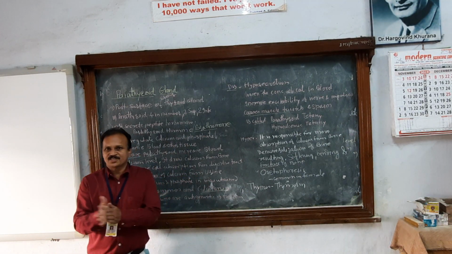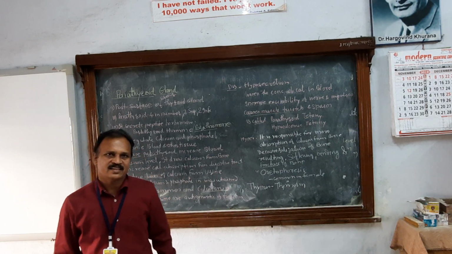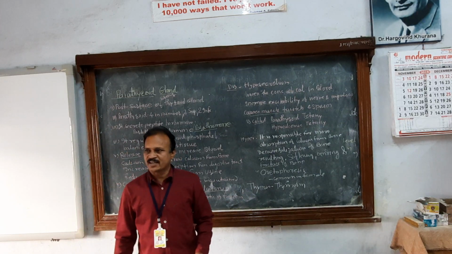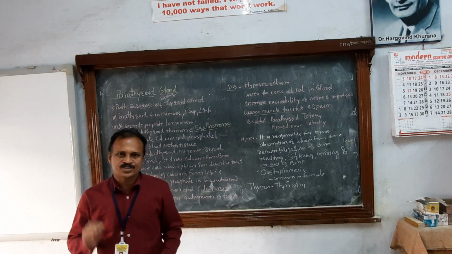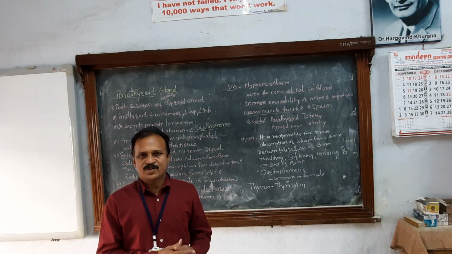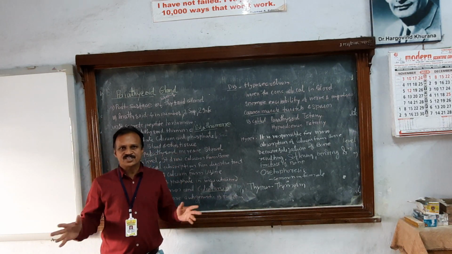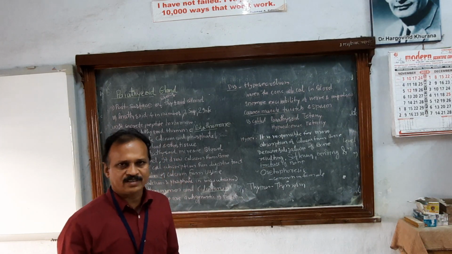Today we discuss another gland, that is the parathyroid gland. In the last period, we already discussed the thyroid gland: its location, position, secretion, and functions. You know the hormones secreted by the thyroid gland are thyroxine and calcitonin.